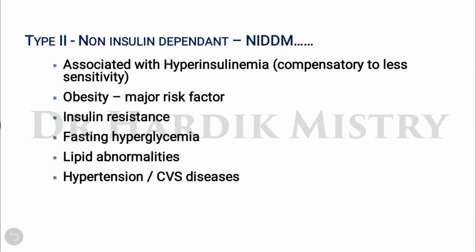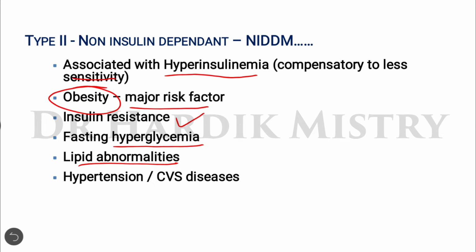Type 2 diabetes mellitus is associated with hyperinsulinemia, compensatory to reduced insulin sensitivity. Obesity is the main risk factor for the development of insulin resistance, and hence the development of type 2 diabetes mellitus. Insulin resistance, as I just mentioned. Fasting hyperglycemia, that means even if the person is not consuming glucose normally, there is still a condition of hyperglycemia. Lipid abnormalities, hypertension and CVS disease are the complications of type 2 non-insulin dependent diabetes mellitus.